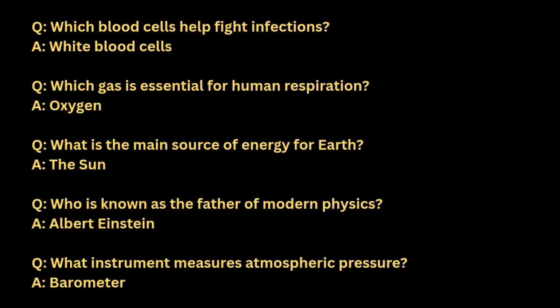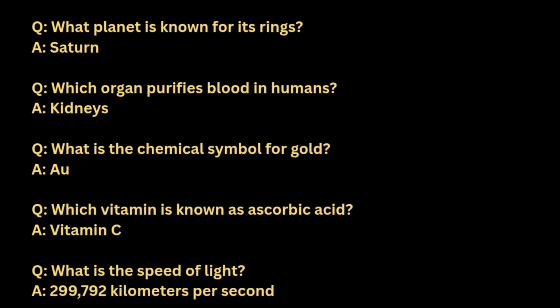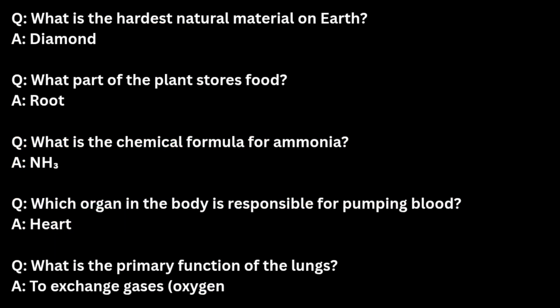Barometer. What planet is known for its rings? Saturn. Which organ purifies blood in humans? Kidneys. What is the chemical symbol for gold? Au, Aurum. Which vitamin is known as ascorbic acid? Vitamin C. What is the speed of light? It's 3 lakh km per second. What is the hardest natural material on earth? It's diamond. What part of the plant stores food?